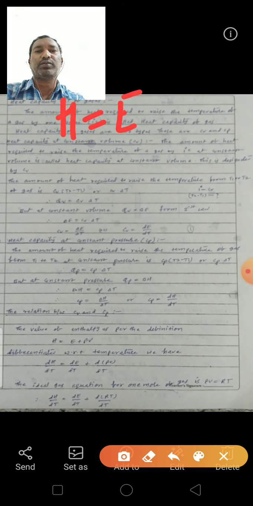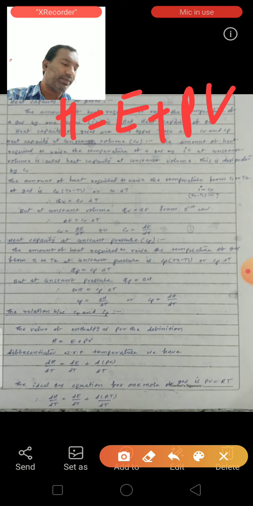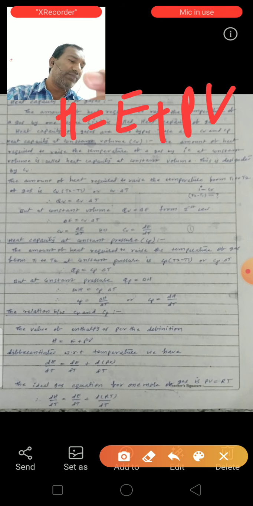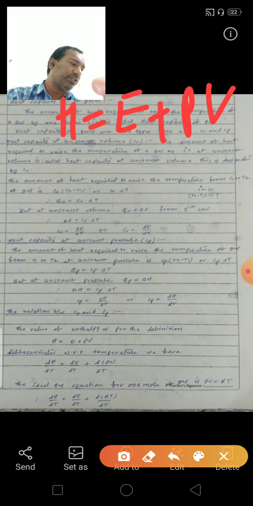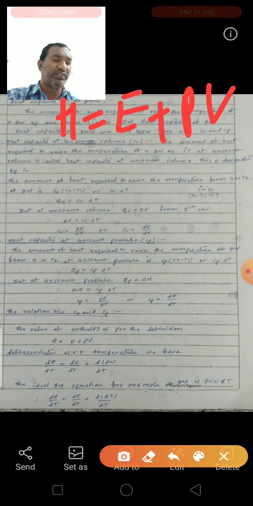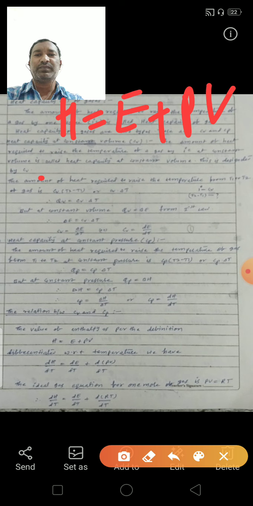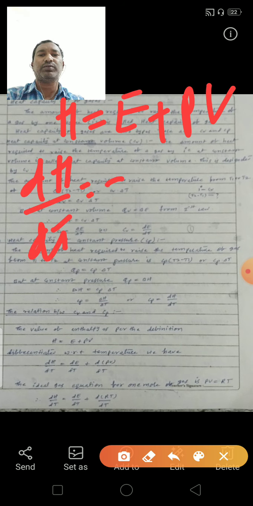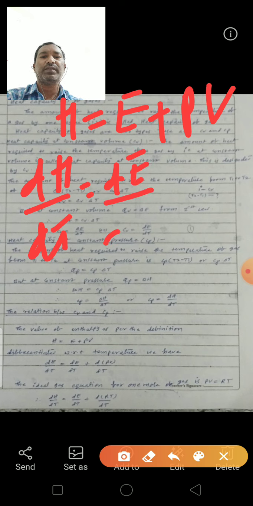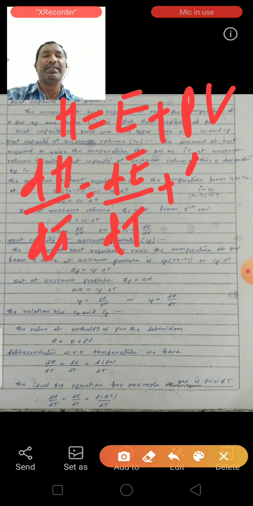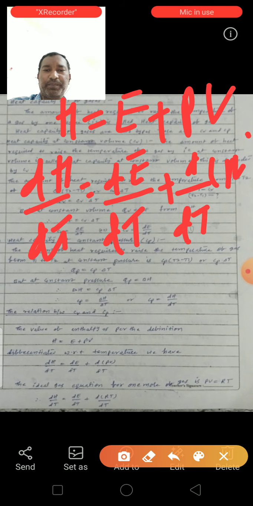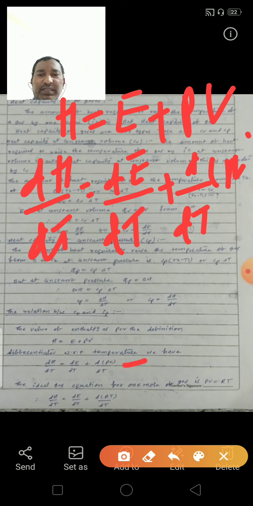H is equal to E plus PV. Okay. So this equation is differentiated with respect to temperature. We have dH by dT is equal to dE by dT plus d by dT of PV.